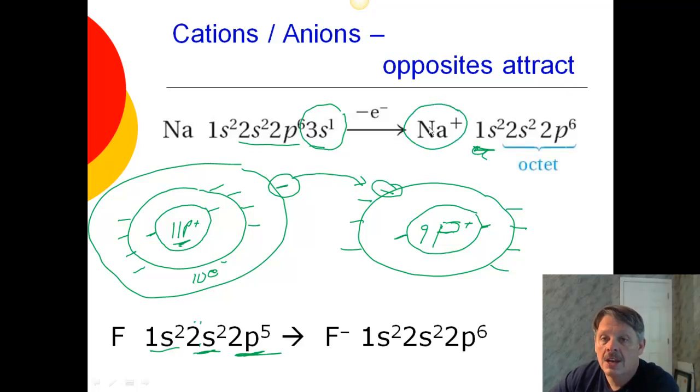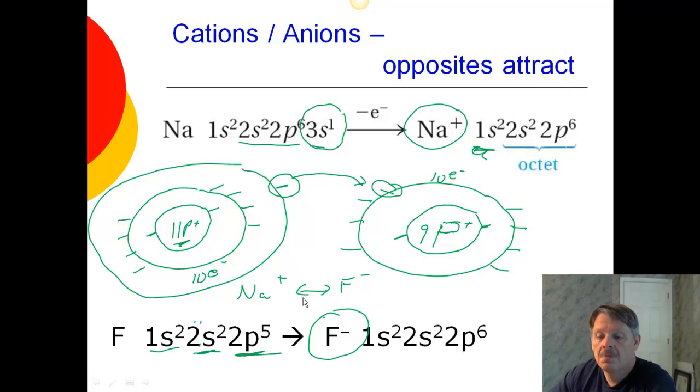It's a cation. And fluorine is going to have that extra electron, so it's going to have 10 electrons also. So it is going to have a negative charge. That's down here. Now, we know that opposites attract. So now that the sodium is positive and the fluorine is negative, the two are going to attract each other. Okay? And that's what ionic bonding is all about.